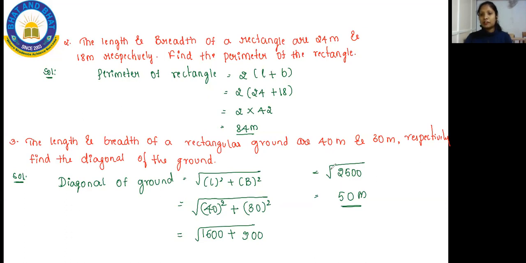Remove the square root for 2500. I had taught you the chapter of square root, right? In that you had two methods, either prime factorization or the division method, to remove the square root. So at that time you will get 50.